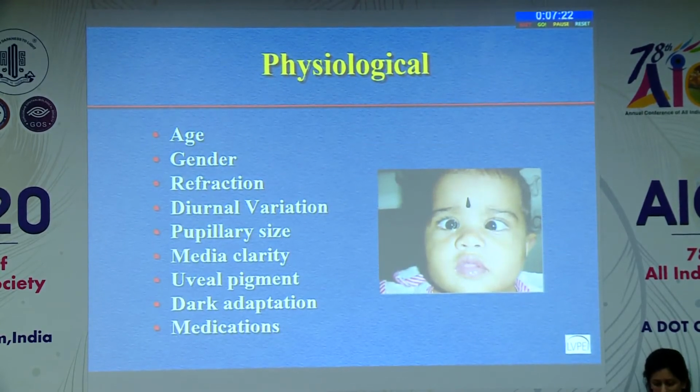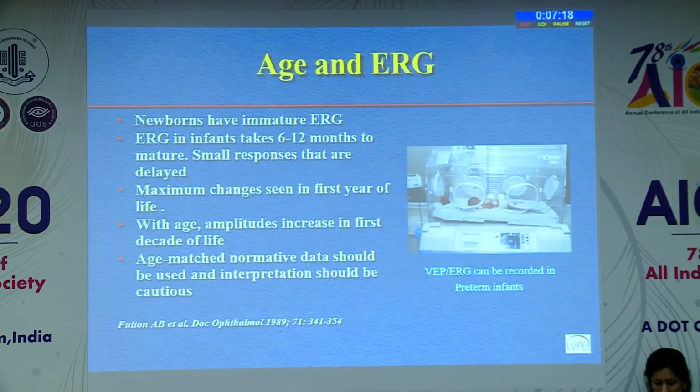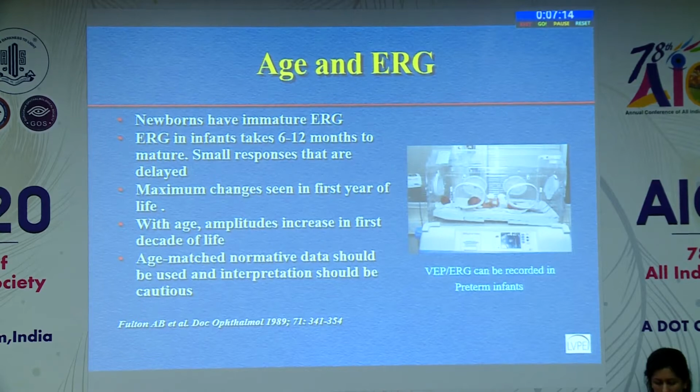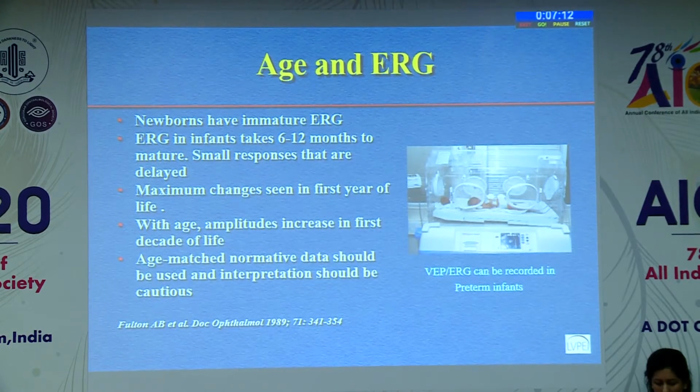There's a huge list of things that cause these physiological changes. I'll just tell briefly some of them. What Praveen just now said, that if you have children, then the ERG should be interpreted with caution. I have seen so many children labeled as blind because the ERG was not recordable or the VEP was not recordable.